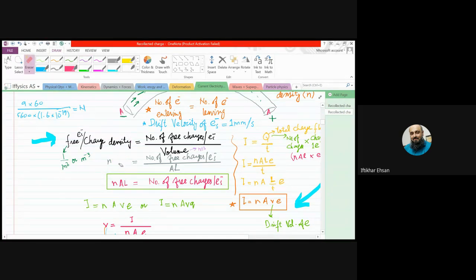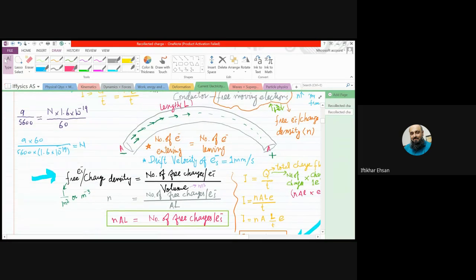So, beta, what do you mean by small n? Small n is the number of free electrons or free charge density, right? So its formula is number of free charges or free electrons divided by volume. Let's say we have a wire, a conductor, which has a length L and area of cross section A. So the wire is cylindrical in form.